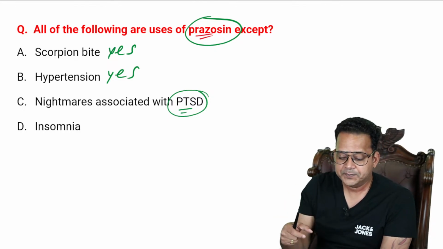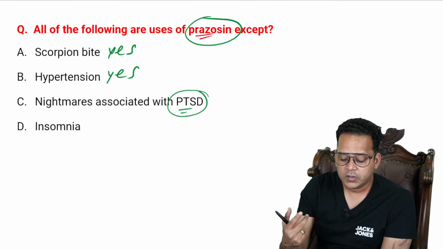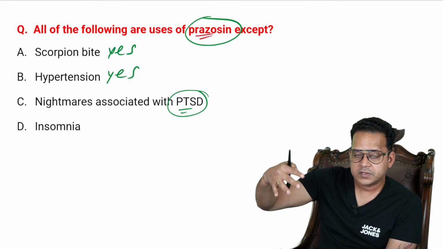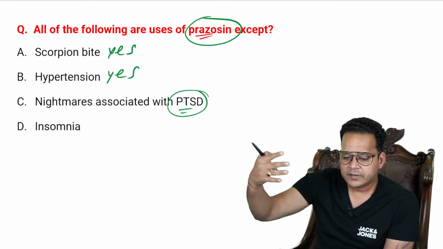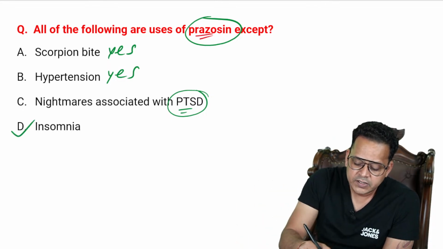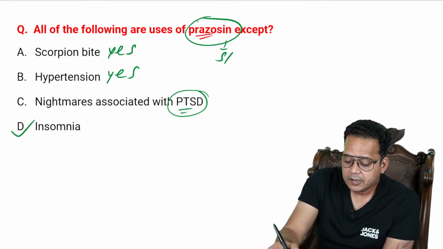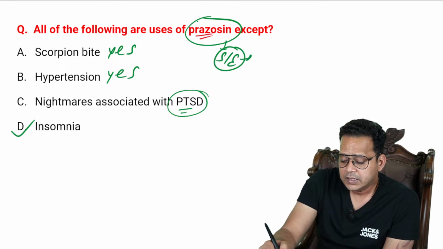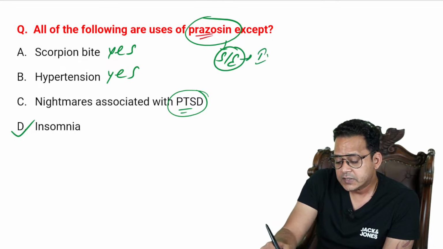C or D. Now, when you are stuck, you don't know, try to compare these two options to the drug, and try to find whichever is the best possible answer, guys. Excellent. So answer is D, insomnia. Insomnia is not a use of prazosin. Insomnia is a side effect of prazosin.